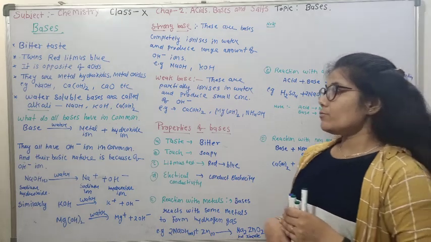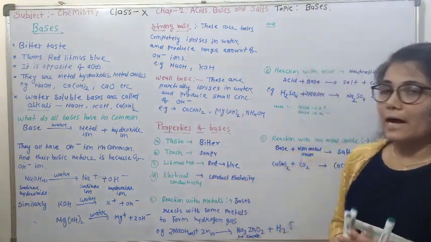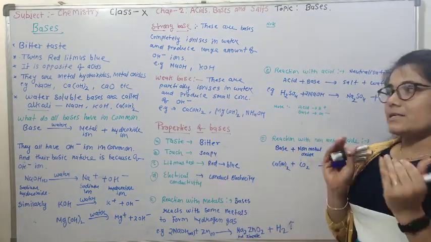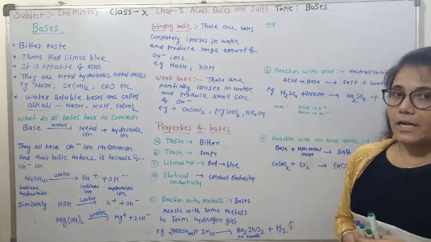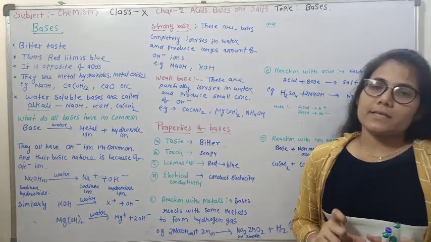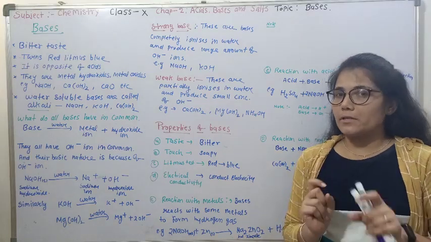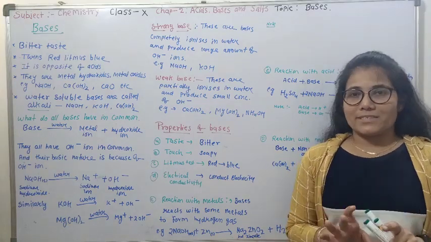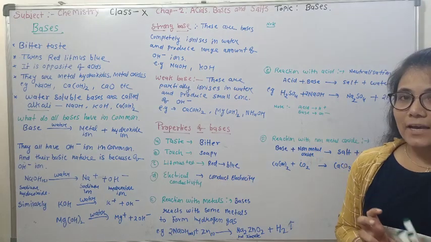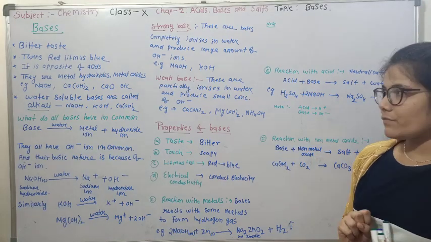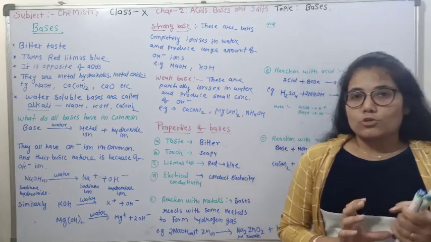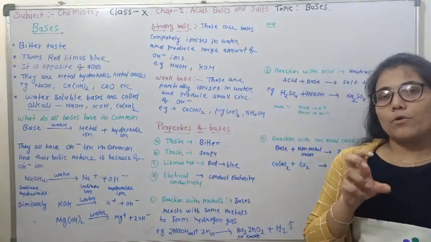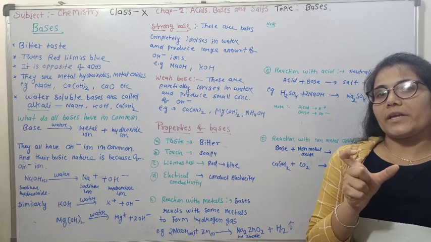Now, what do all bases have in common? The same heading we have discussed for acid. There we observed that H plus ion is common in all acids; all acids produce hydrogen ion. Similarly, bases are metal hydroxides, so what bases have in common is the OH ion.